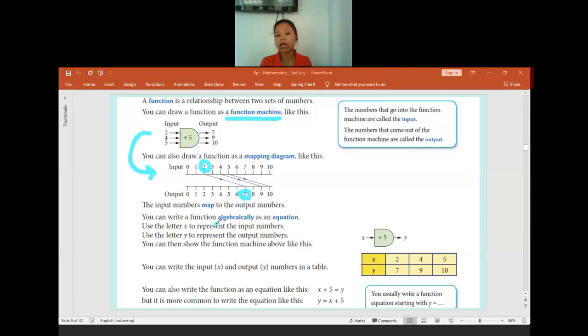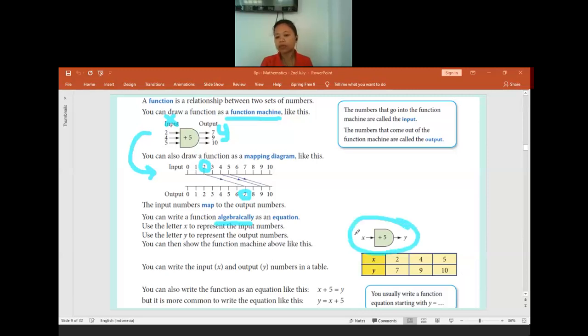If no one is confused, later when we work with functions, it will be related to algebra. If it is related to algebra, the input we call x, and the output we call y. So this is the table. In this table, I will make columns for x and y. The x will be the input. The y is the output, because this is the function machine.